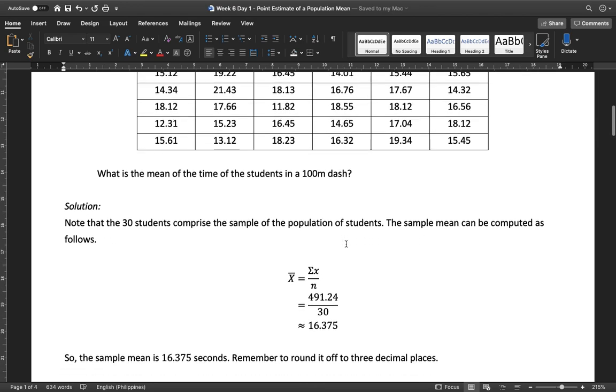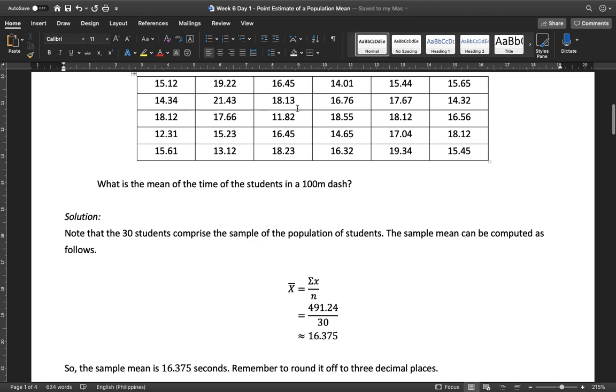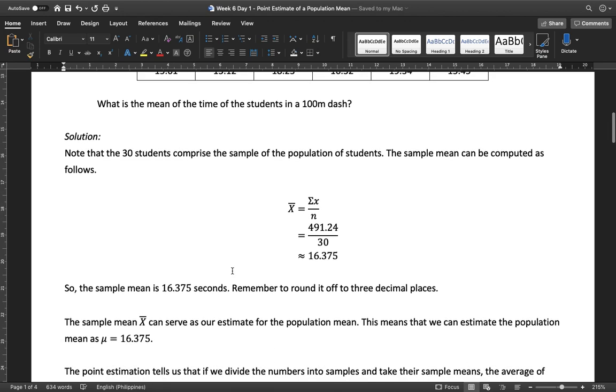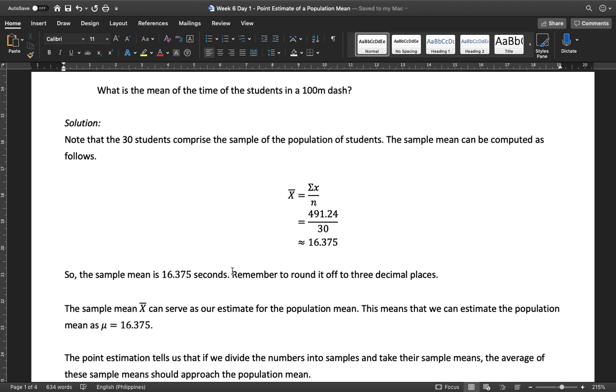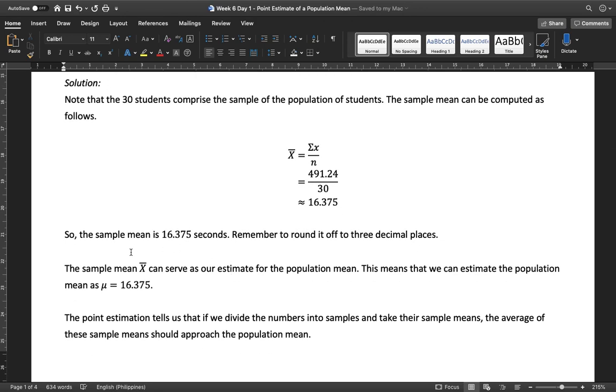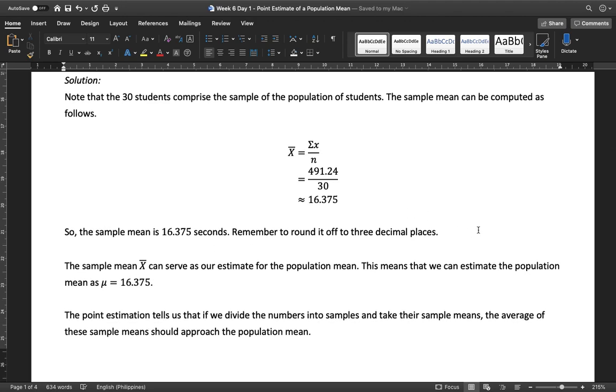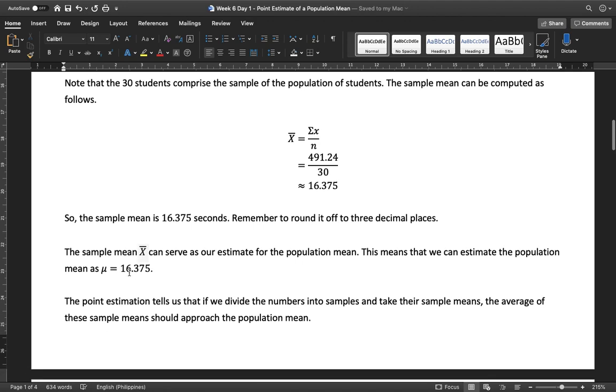So, let's get the sample mean by adding all of these values and dividing by the number of students, which is 30. When we add them all up, the sum is 491.24. Divided by 30, the result is 16.375. The sample mean is 16.375, rounded off to 3 decimal places. Again, the sample mean can serve as our estimate for the population mean. So we say that our estimated population mean is 16.375 as well. We don't know if this is really the population mean, but rather, this is just an estimate.